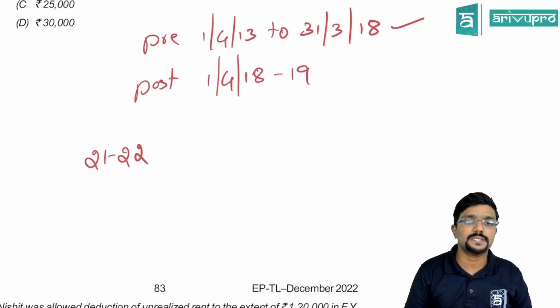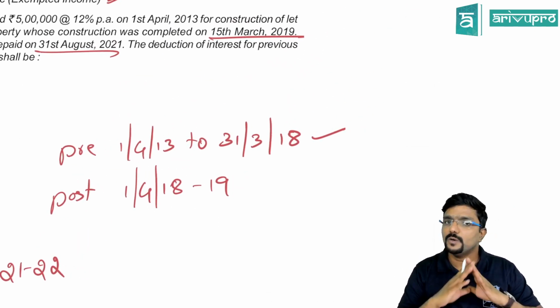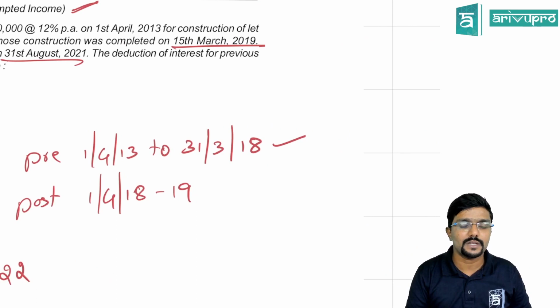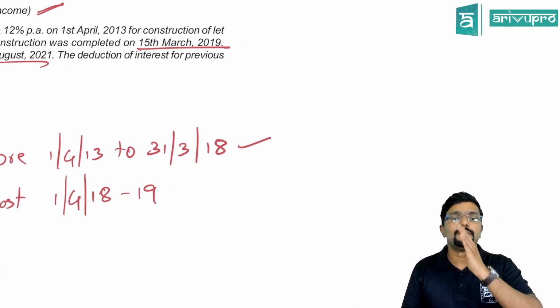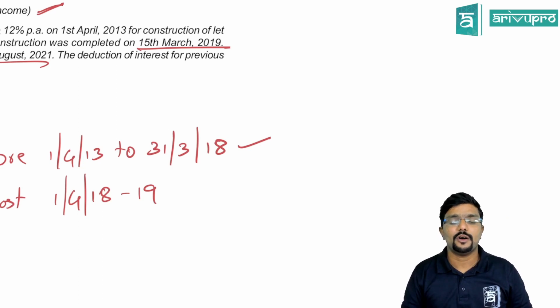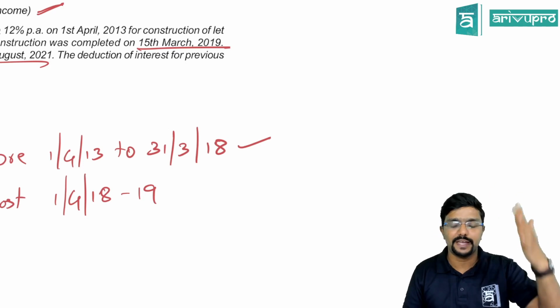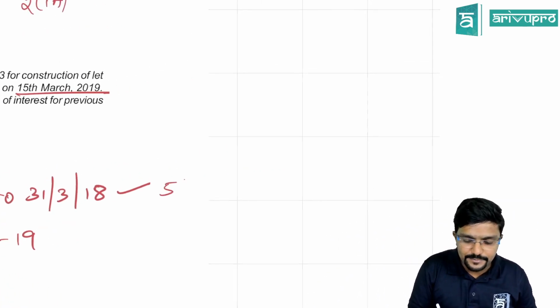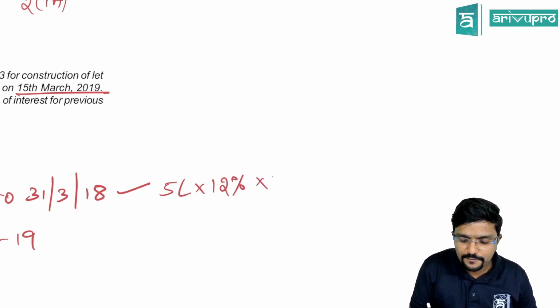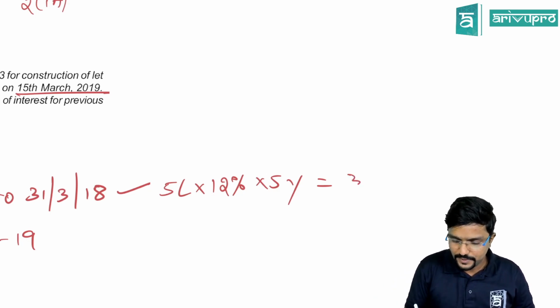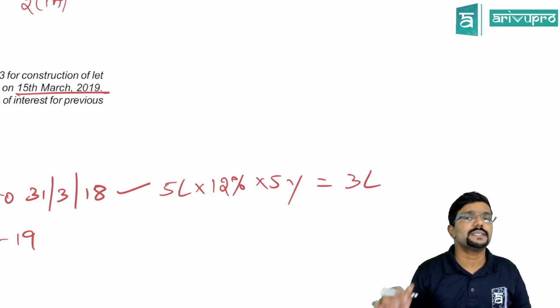First calculate the pre-construction period interest. The loan was not repaid until 31st August 2021, so consider the entire amount was outstanding. From the date of loan till 31st March 2018, how many years are there? 2013 to 2018, 5 years. So on 5 lakh at 12% for 5 years, what is the interest, guys? I will just calculate. 3 lakh rupees. This is the pre-construction period interest, which you will claim in 5 equal installments.